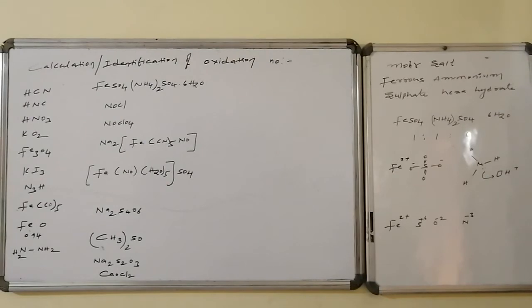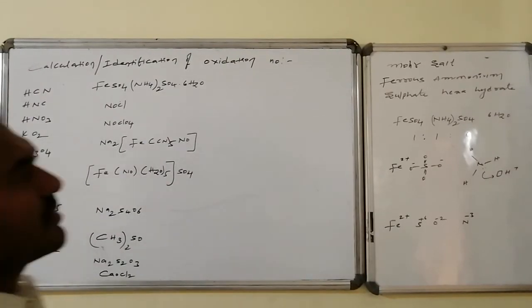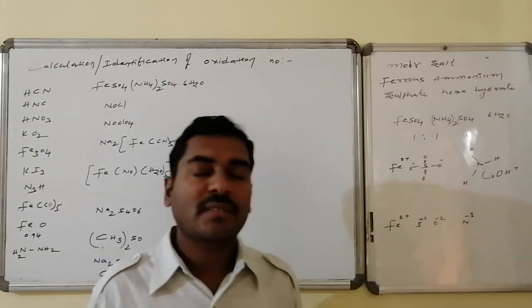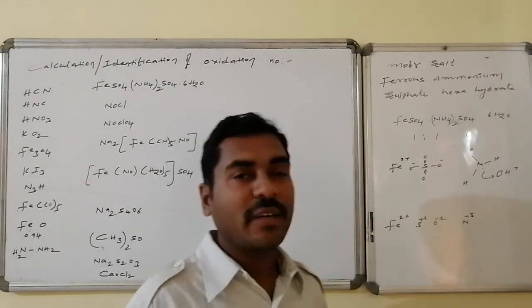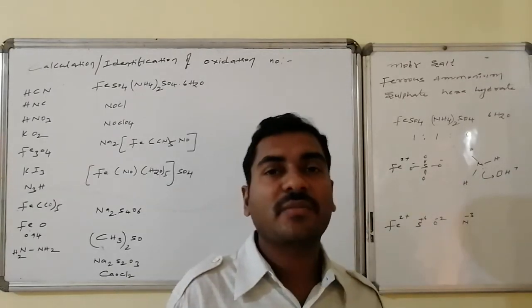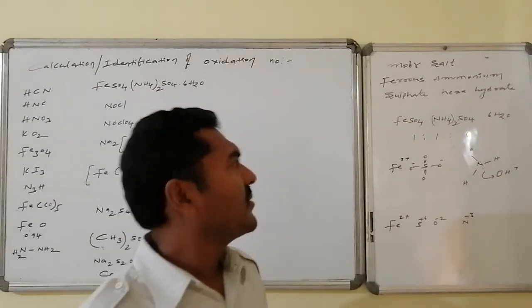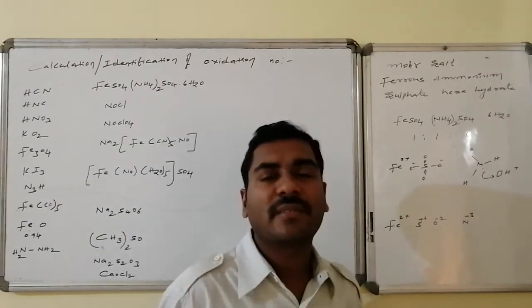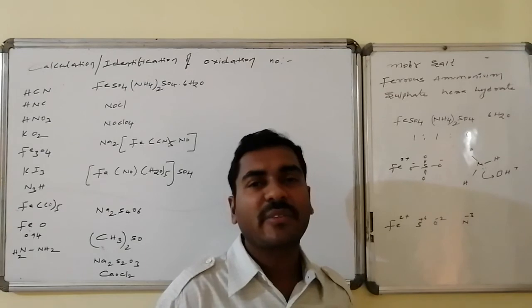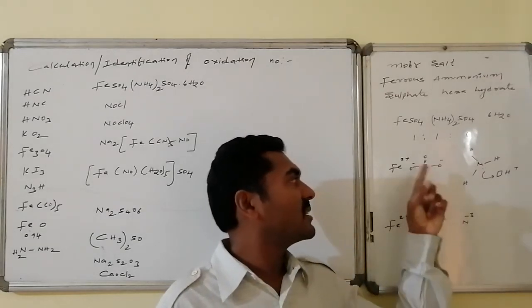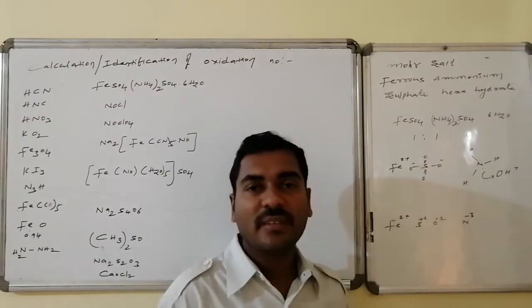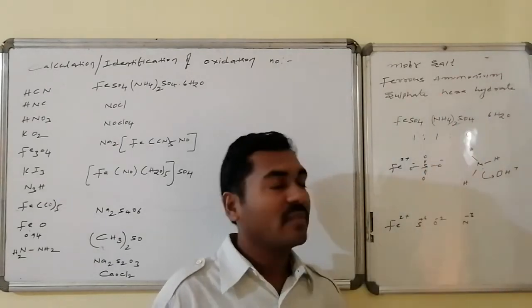Mohr's salt, also a double salt known as ferrous ammonium sulfate hexahydrate. That is ferrous sulfate, ammonium sulfate and water present in a 1:1:6 ratio. Ferrous Fe2+, sulfate SO4 2-. From the sulfuric acid structure it is clear that sulfur is maintaining the +6 oxidation state, and every oxygen is maintaining the -2 state. That is also similar in ammonium sulfate.